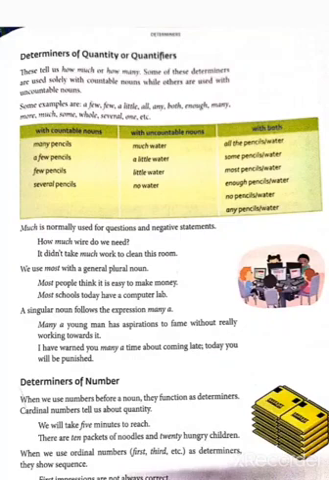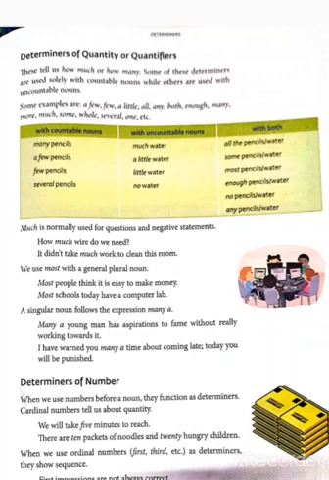When we use numbers before a noun, they function as determiners. Cardinal numbers tell us about quantity. See example: we will take 5 minutes to reach. There are 10 packets of noodles and 20 hungry children.